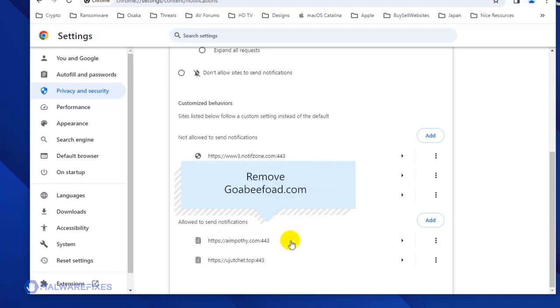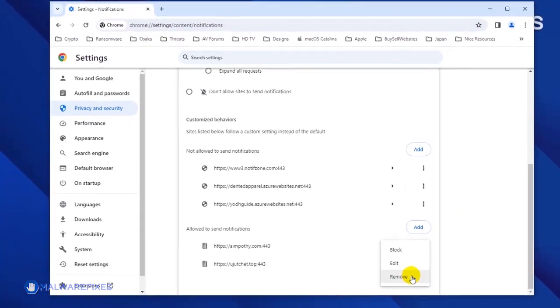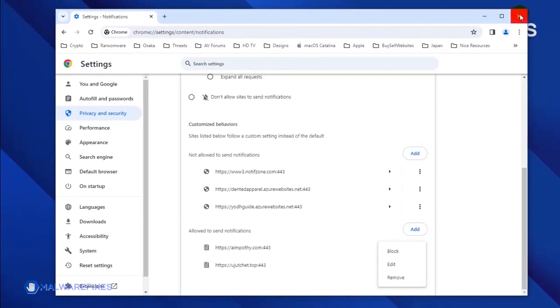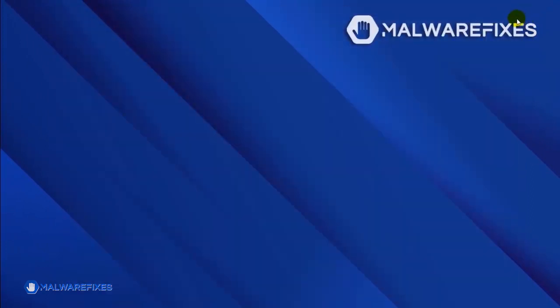Next, find the malicious website and click on the More Actions button. You may select Block or Remove to stop the malicious website from displaying its push notifications. Please close the Google Chrome browser. You will not be able to see the push notifications again after restarting Google Chrome.